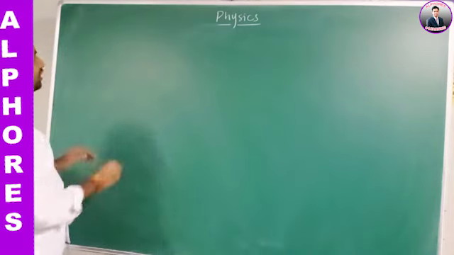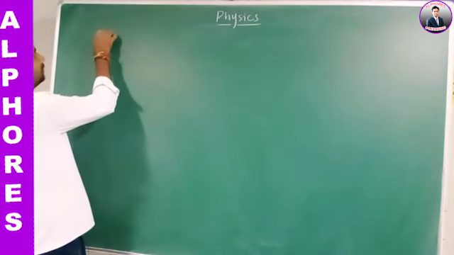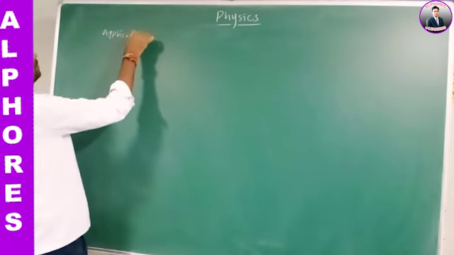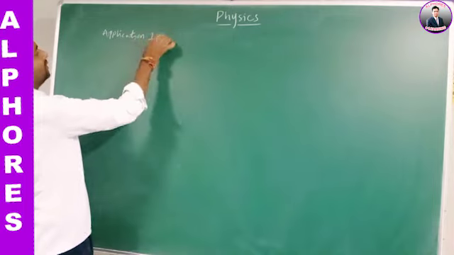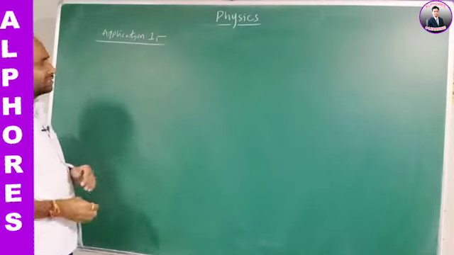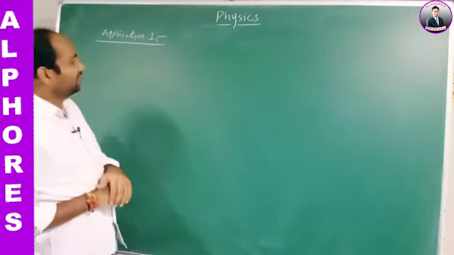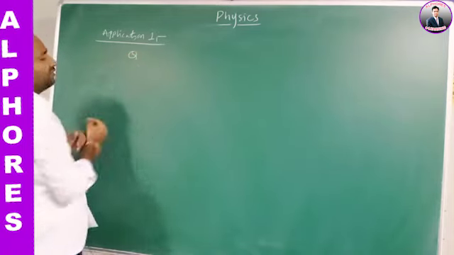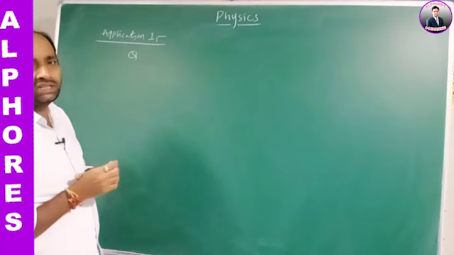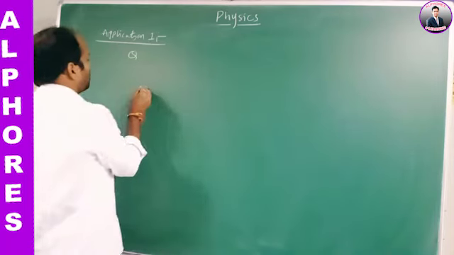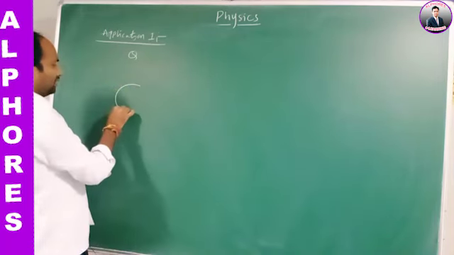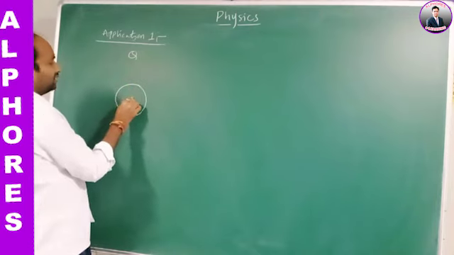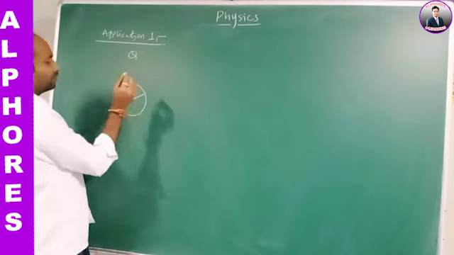So next, one of the applications. Let us take a total charge capital Q given to two concentric spheres of radius small r and capital R. Let us consider this is a sphere of radius small r.